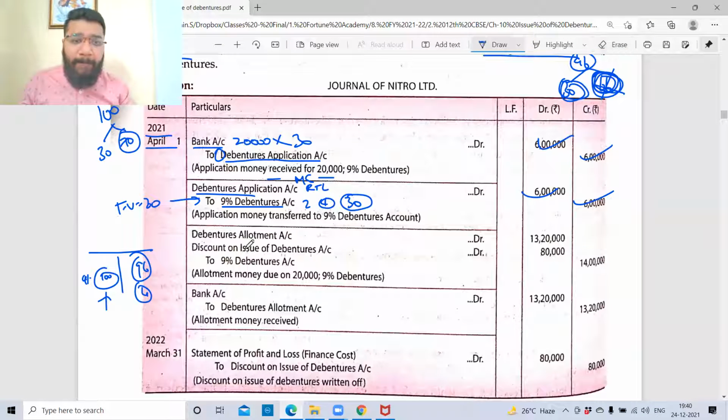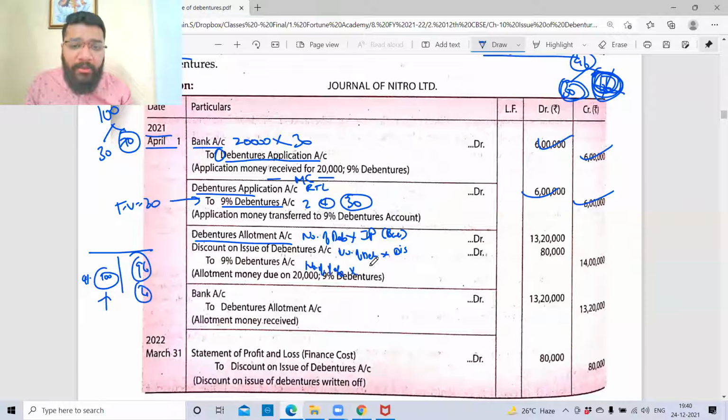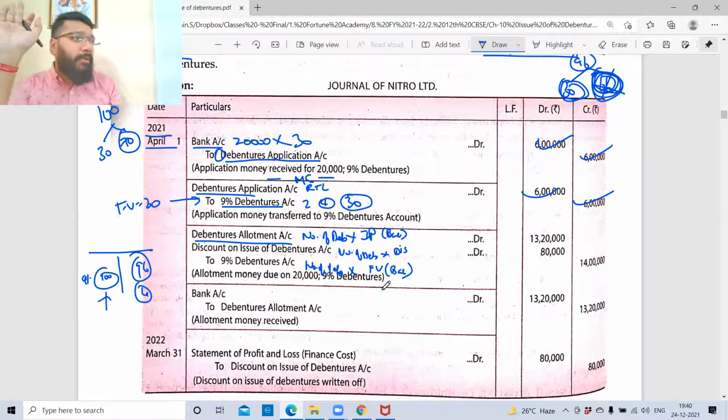So are we clear with this? So this will be nothing but number of debentures issued into the issue price. So issue price is 66. That is the balance issue price. Here there will be number of debentures into discount value. And here it will be number of debentures into face value. That is the balance face value. Am I clear with this point?